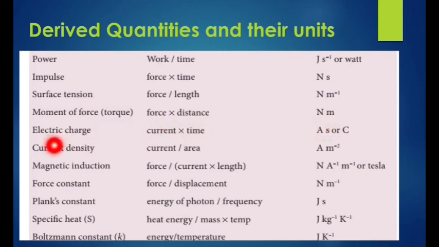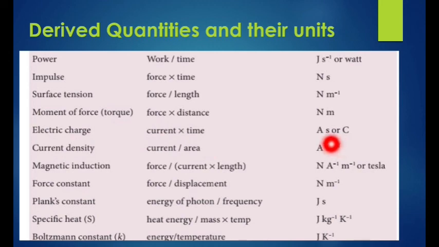Next fundamental quantity is electric charge. Electric charge is a property of all materials. It is derived from the definition of current into time. Charge per unit time is called current, so modified, current into time is called charge. Charge is represented by small q, and capital Q is the net charge, total charge.